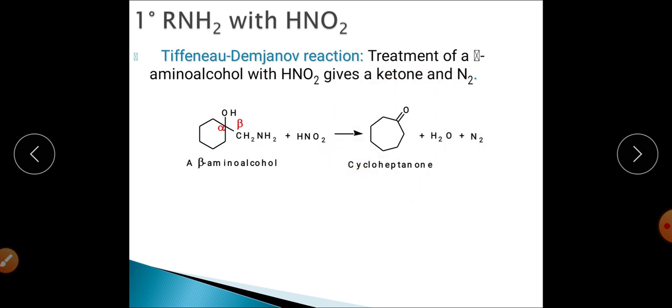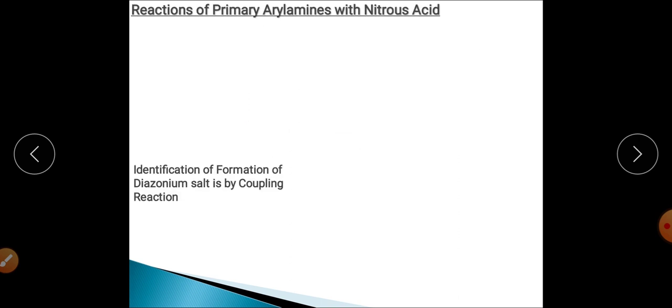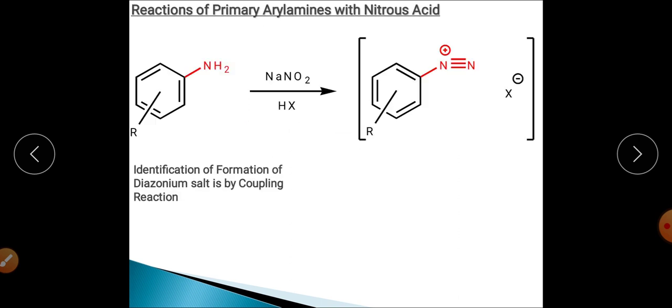So different types of products can be synthesized by the reaction of a primary aliphatic amine with nitrous acid. This reaction is called the Tiffeneau-Demjanov rearrangement reaction. Now, it was the case of an aliphatic amine.